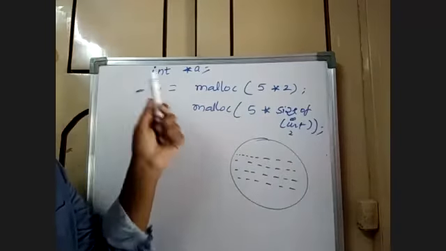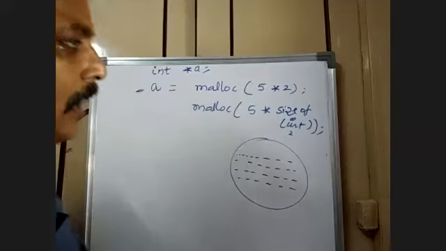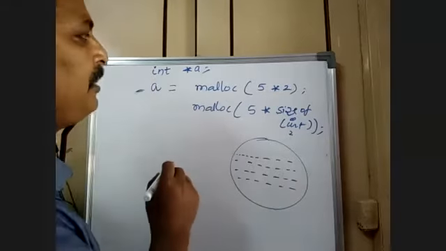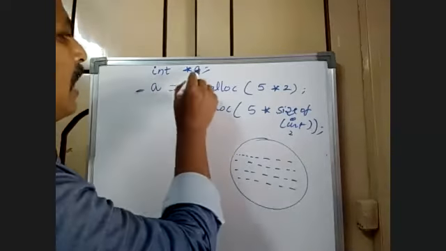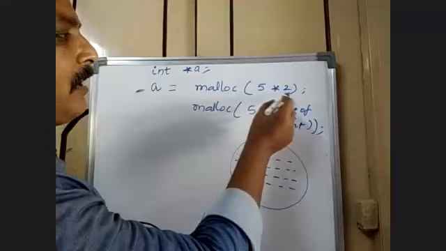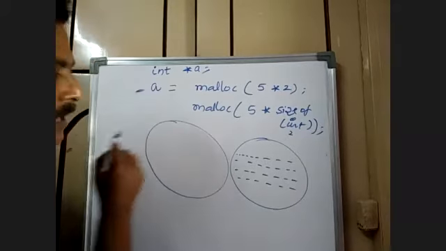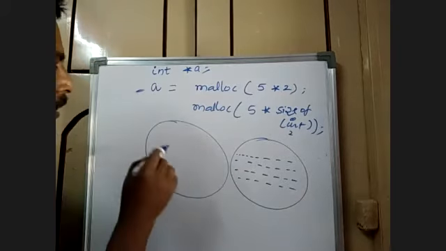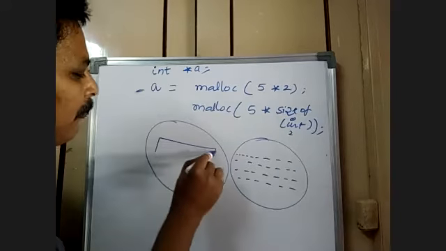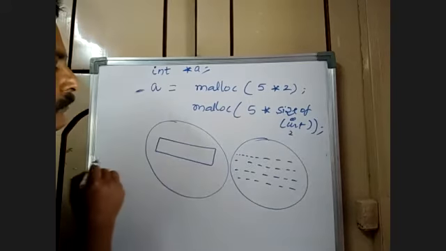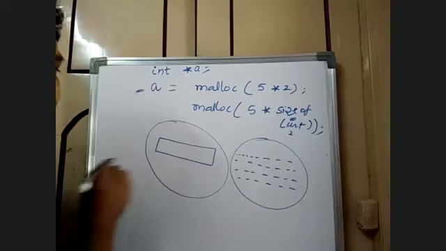Here there is a small problem. How it allocates is another point. So int star a, because it is allocating memory for an integer array. Now how does it allocate? Some interesting point here. The memory will be allocated like this.